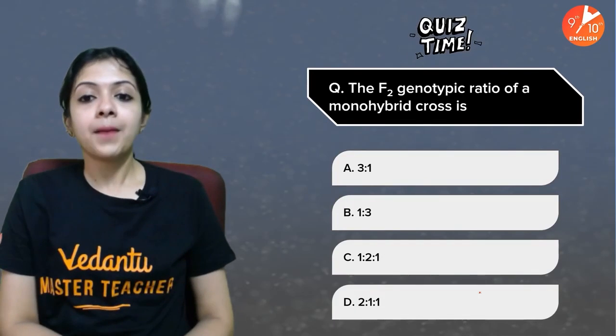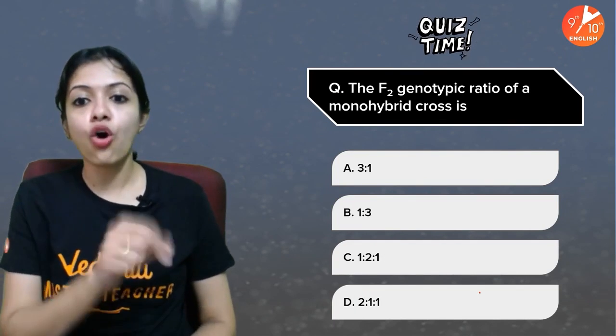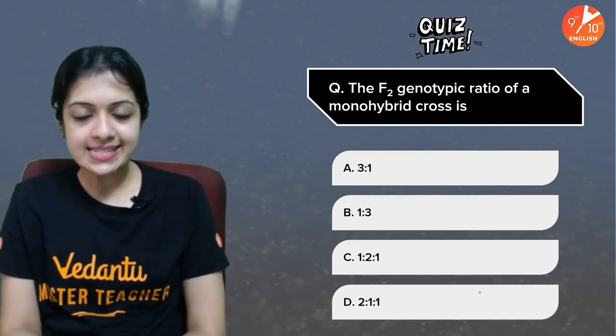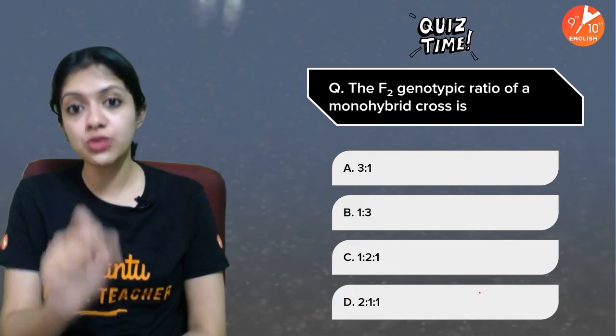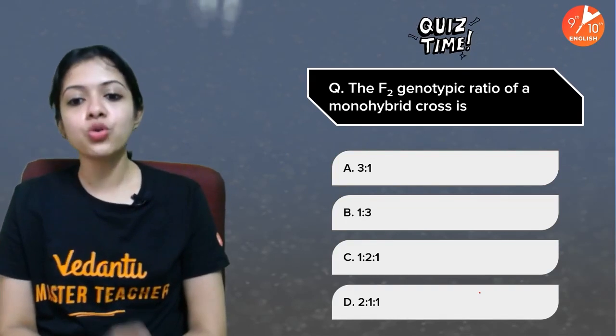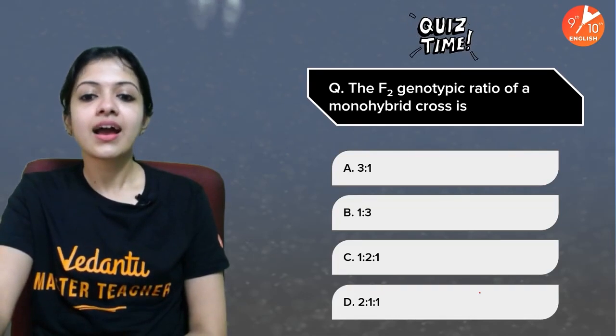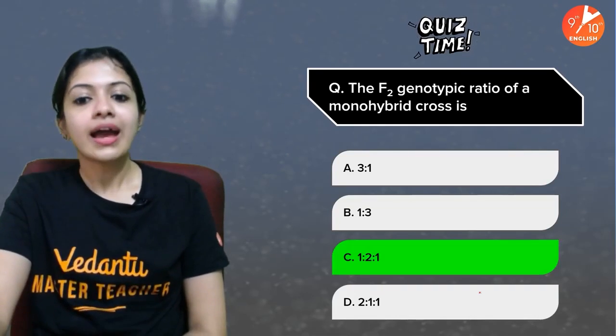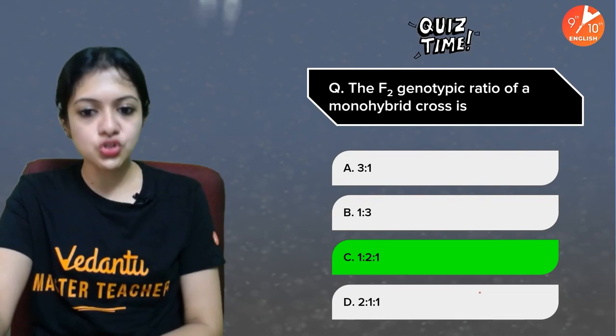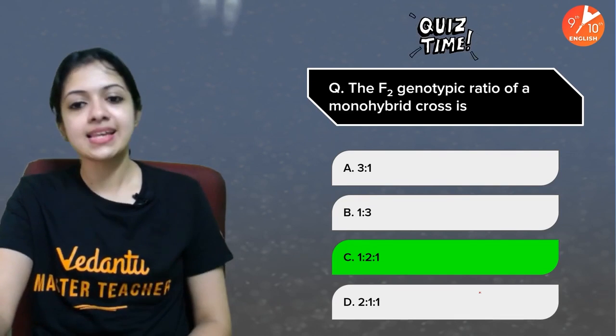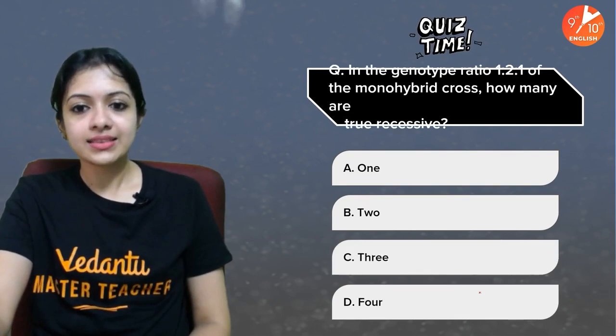Okay. The F2 genotypic ratio of a monohybrid cross is dash. F2 genotypic ratio. Okay. Monohybrid cross. And your time is up. The answer is 1 is to 2 is to 1. Yes. And the next one.